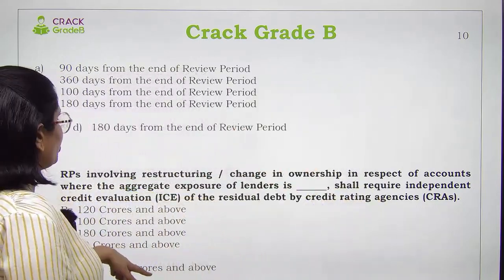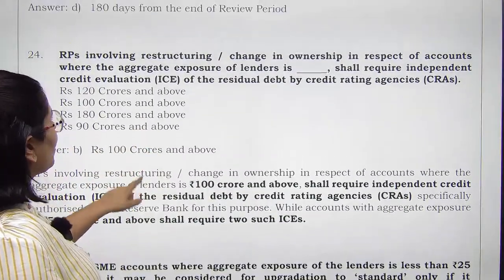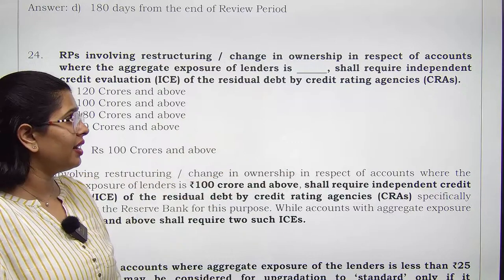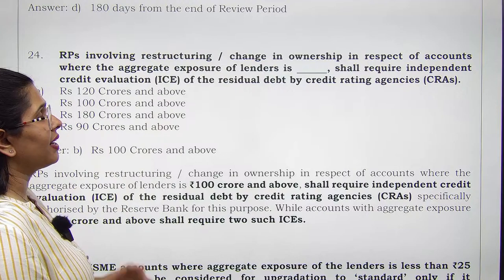Now next, resolution plans involving restructuring or change in ownership in respect of the accounts where the aggregate exposure of the lender is 100 crores and above shall require independent credit evaluation by credit rating agency.